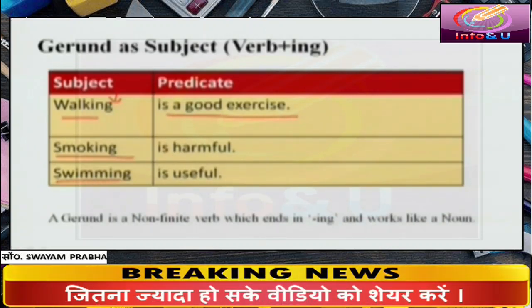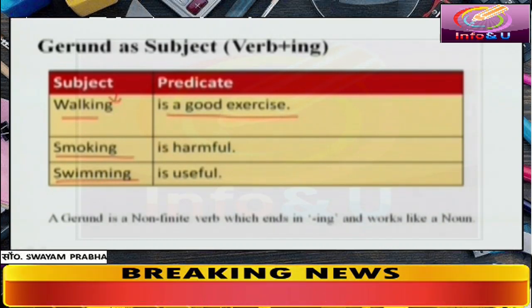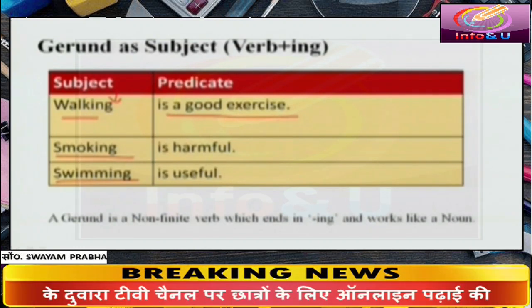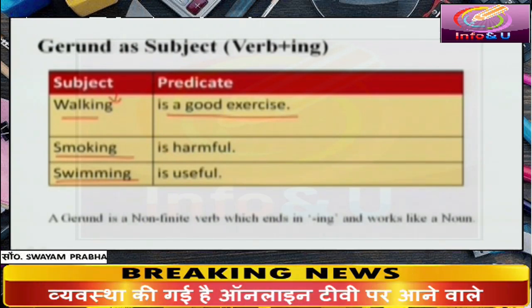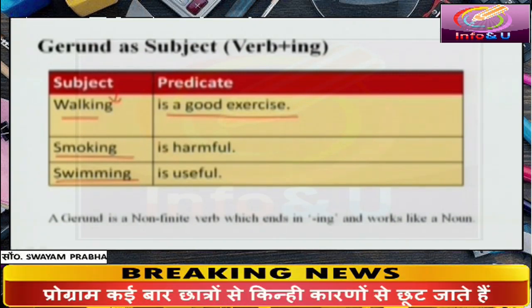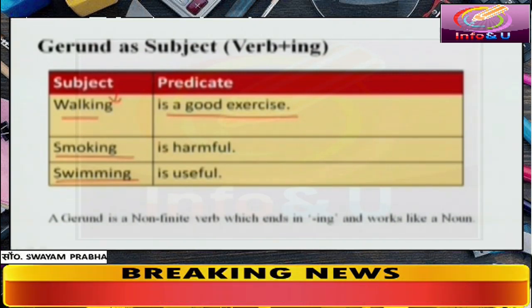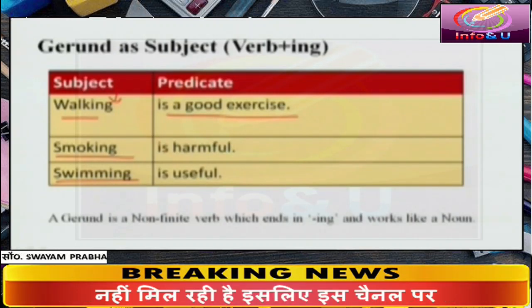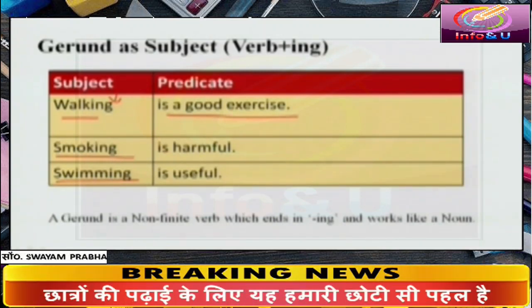Swimming is useful. What does the word swimming represent here? Swimming represents the subject. Walking, smoking, swimming are the subjects of these examples. Verb plus ing.